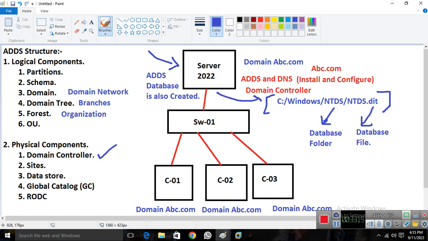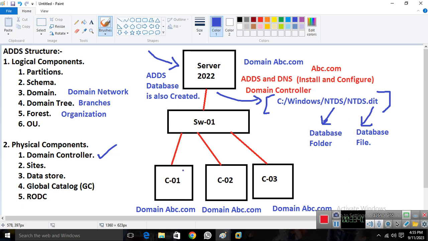As you can see, in this server the AD database is automatically created, and this is the default location of the AD database. So any dedicated server which maintains the AD database is known as a domain controller. Simple as that. With the help of the domain controller, we are able to manage our complete domain network.